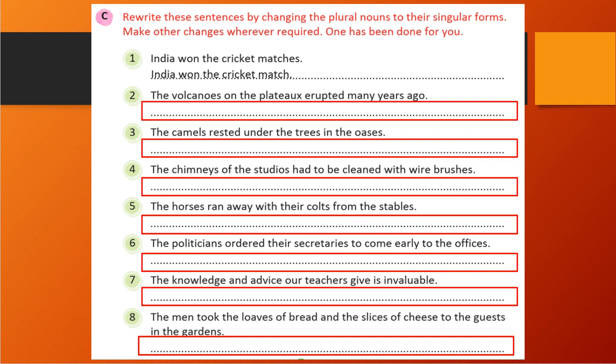India won the cricket matches. So India won cricket matches. Matches is the plural, so we converted it into match. So India won the cricket match. Correct. So let's see the second.